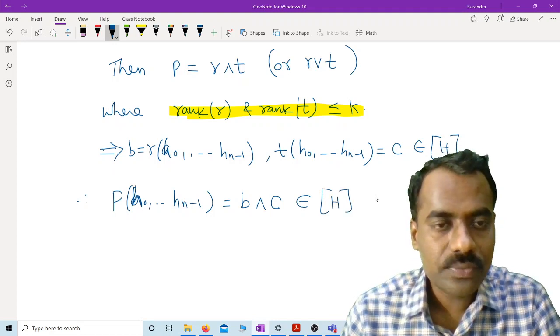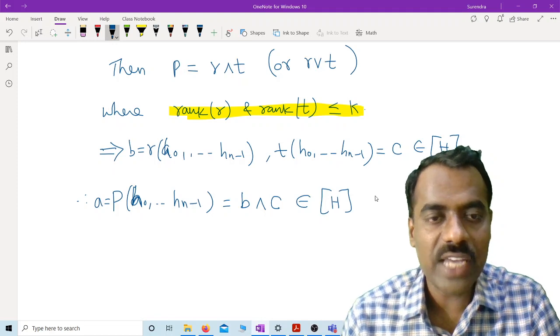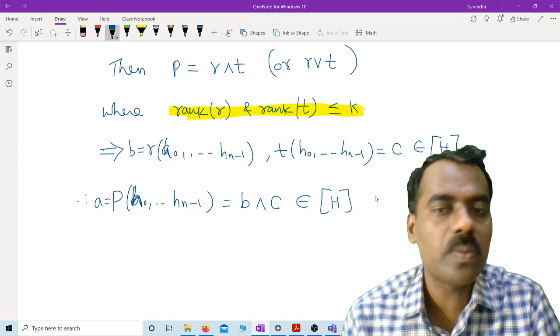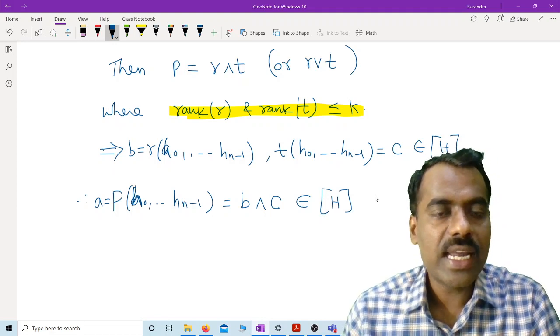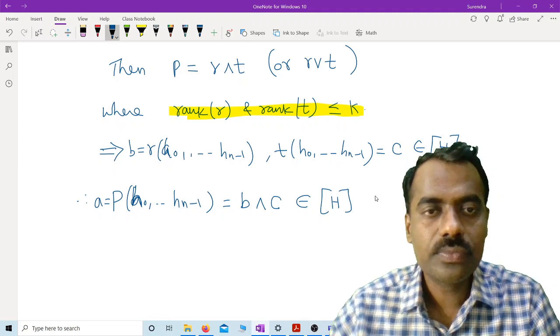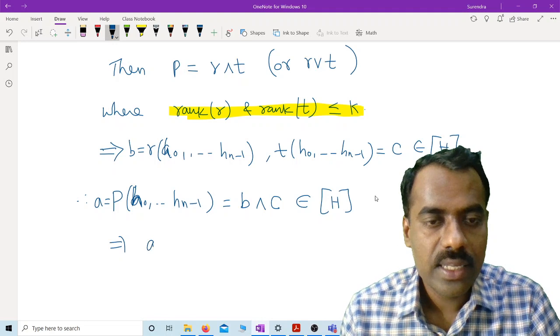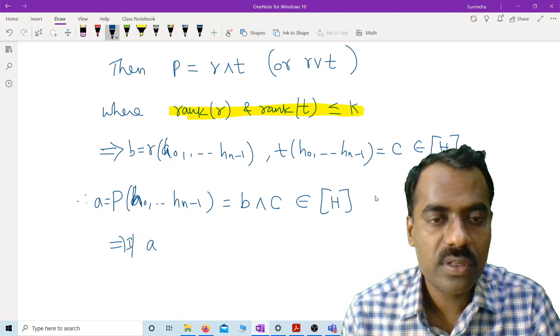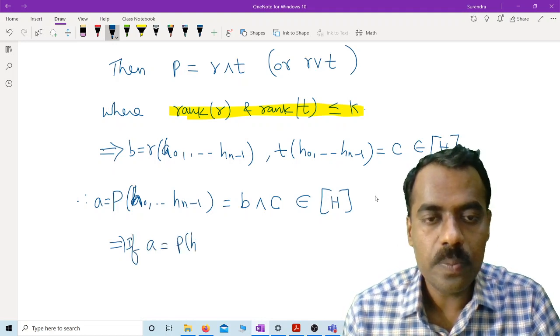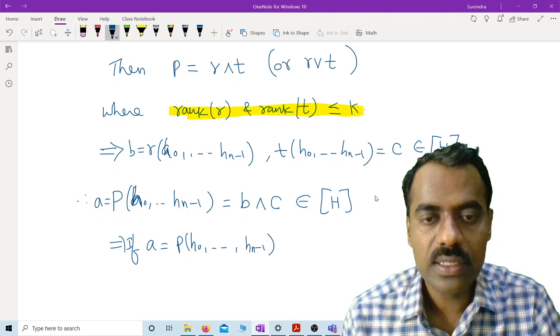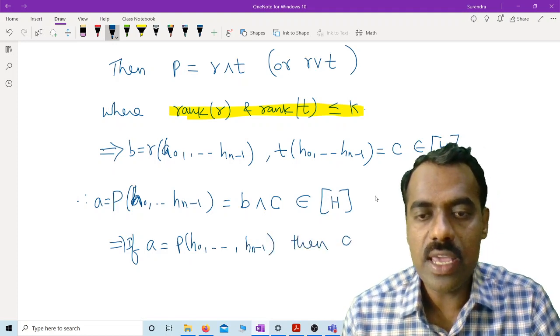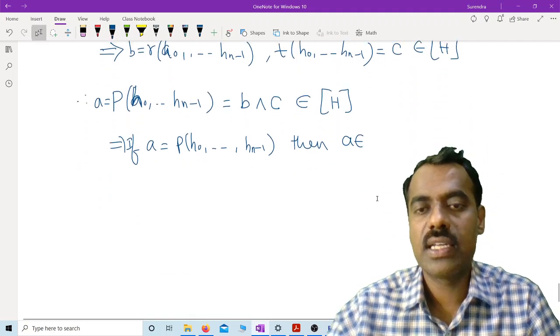We get that a, which is nothing but P of h0 up to hn minus 1, also belongs to H, right? So by induction, it is true for any such polynomial. Therefore, if a is equal to P of h0 up to hn minus 1, then a belongs to H, right?